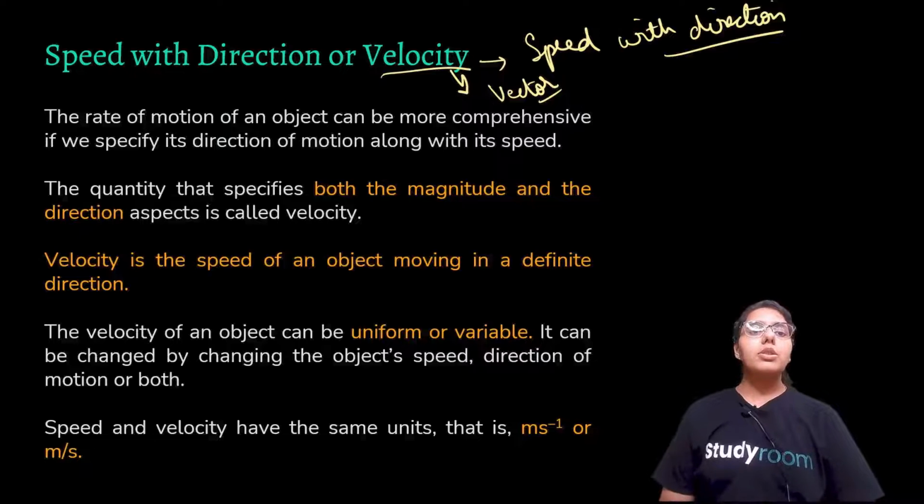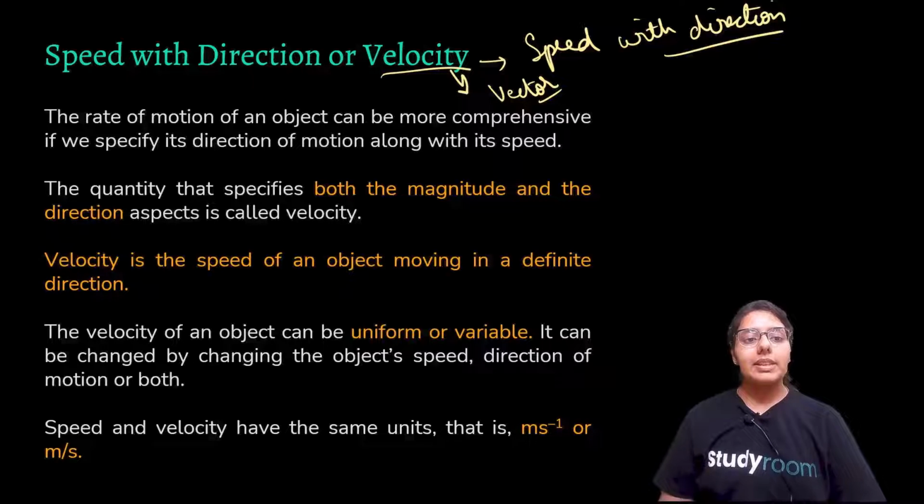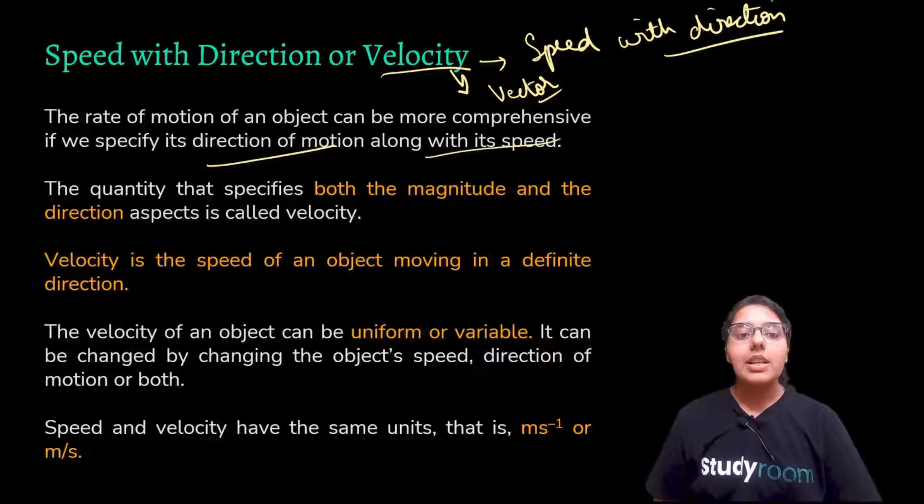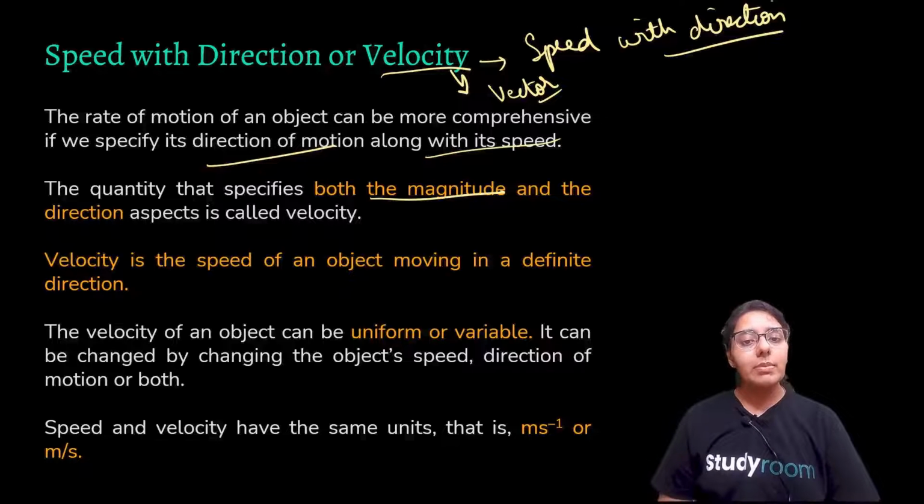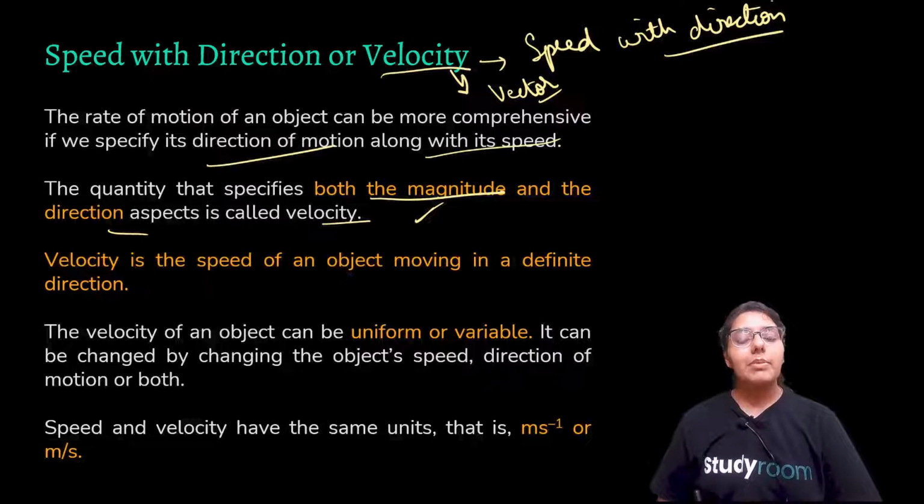So the rate of motion of an object can be more comprehensive if we specify its direction of motion along with its speed. The quantity that specifies both the magnitude and the direction is called velocity. So velocity is the speed of an object moving in a definite direction. Velocity of an object can be uniform or variable. It can be changed by changing the object's speed, direction of motion, or both.